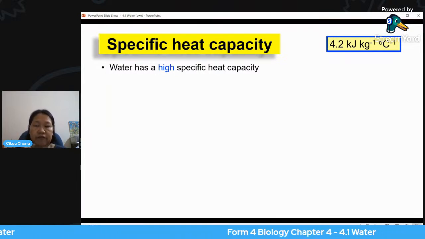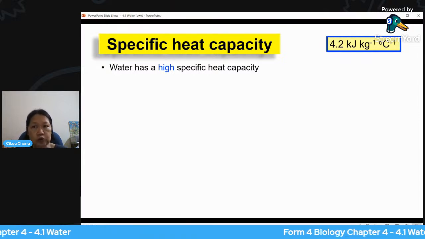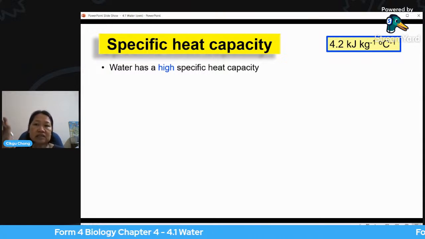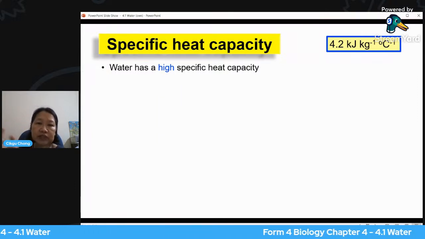It is actually 4.2 kilojoules. Kilojoule refers to heat. It can also refer to energy. Any energy is calculated in joules per kilogram. Kg negative 1 means per kilogram. And then degree Celsius negative 1 is per degree Celsius. So how do you read this?